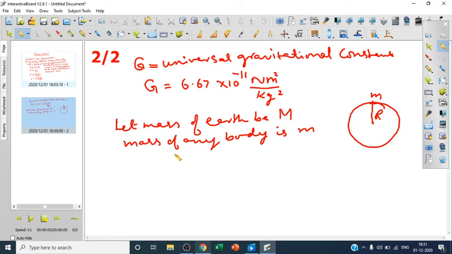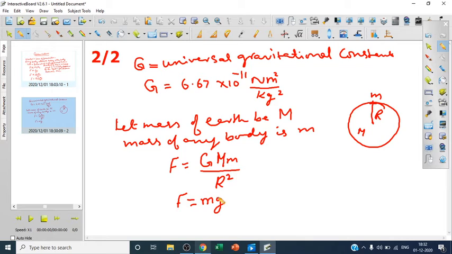So we can say F, and this is the mass of the earth. The force of attraction between any body that is falling on the earth is F is equal to G capital M small m upon r square. And this force is also nothing but the weight of the body. You know, every body has a weight due to gravity, which is given by F is equal to m into g.